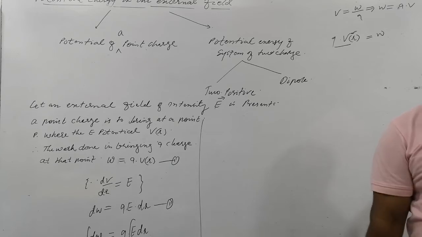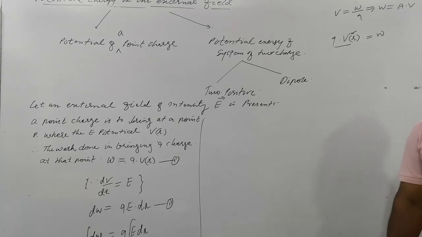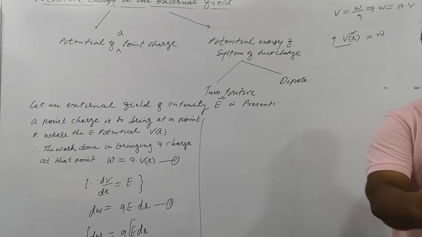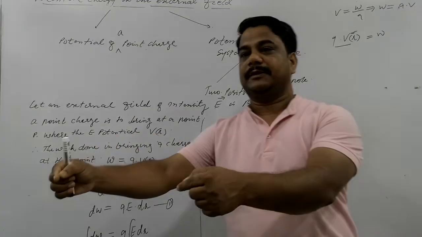This is very simple language to help students understand. This is the amount of energy required by an electron to move from one point to another, where both points are in the field and at 1 volt potential difference. Is that clear? So we have given the definition: to move an electron at 1 volt potential difference. Suppose from this point to this point is 1 volt, and from this to this point is again 1 volt.